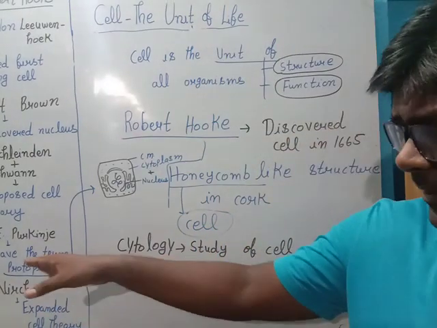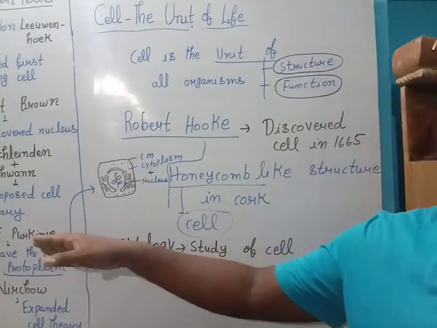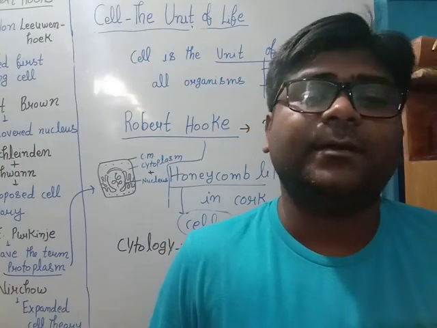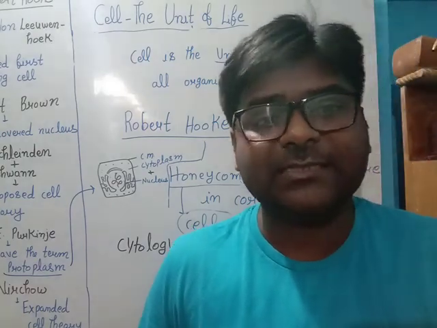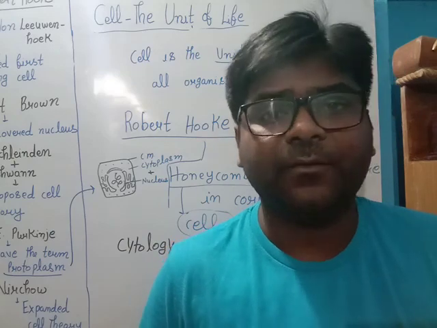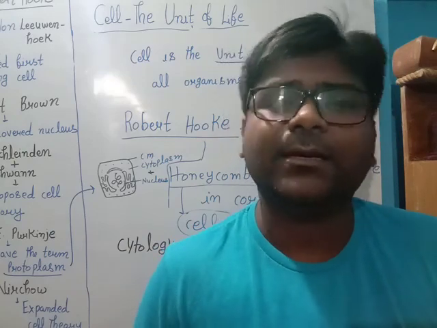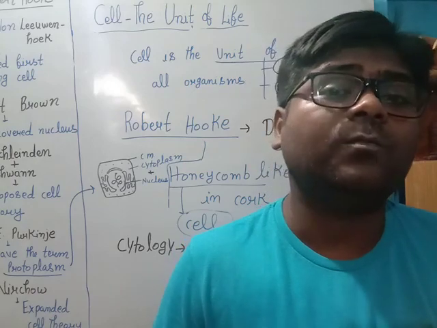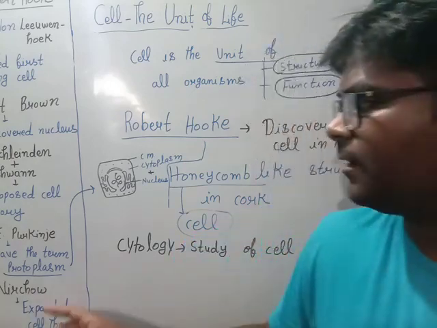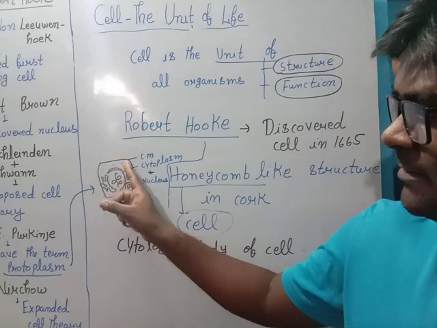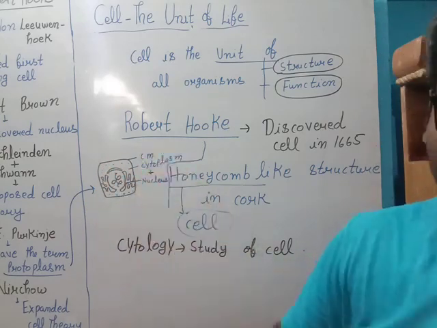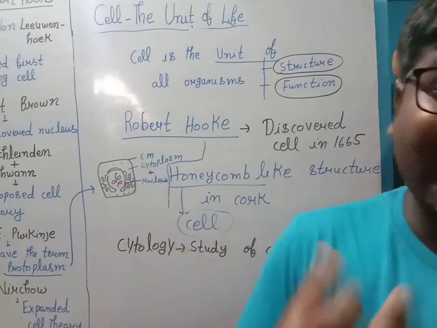Then the next scientist came after Purkinje. His name was Huxley, and he said protoplasm is the physical basis of life. When we have this word physical, I taught you many times, we are talking about movements. Whatever movements we have inside the cell, it is due to protoplasm. So we know that cell is a dynamic structure.